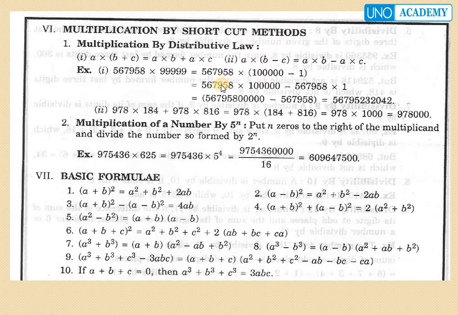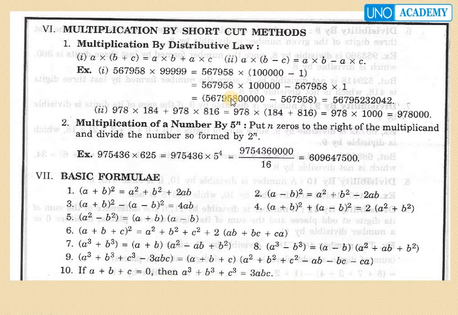So let's go into the problem where a is 5,67,958 and b equals 1 lakh, and c equals 1. Now 5,67,958 times 1 lakh equals the value, minus 5,67,958.